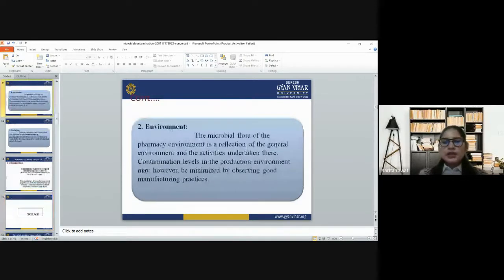Now, talking about environmental factors, the microbial flora of the pharmacy environment is a reflection of the general environment and the activities undertaken there. Contamination levels in the production environment may be minimized by observing good manufacturing practices.